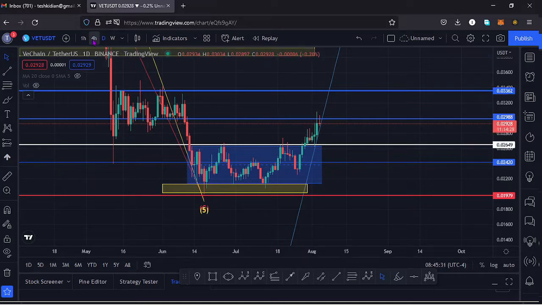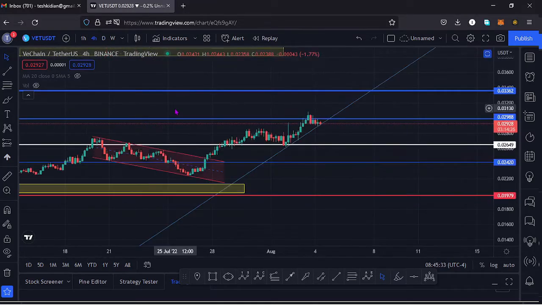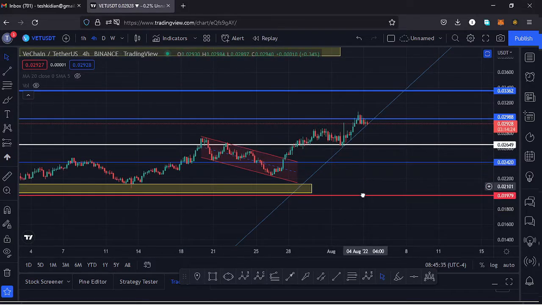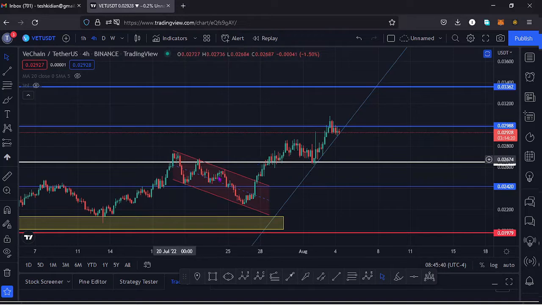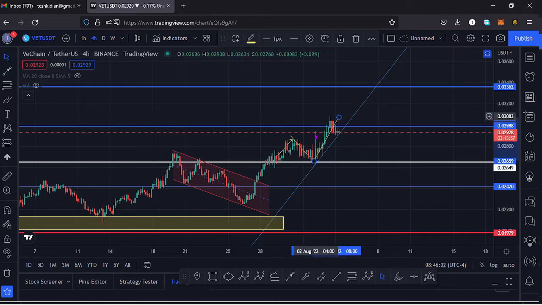And if I jump to the 4-hour chart for further analysis, here on the 4-hour chart you can also see we had been trading within this descending channel. We managed to break to the upper side of this channel. We continued pushing to the upper side, and here on the 4-hour chart you can clearly see that once we managed to break above that key area of resistance, we even had a successful retest of that area.